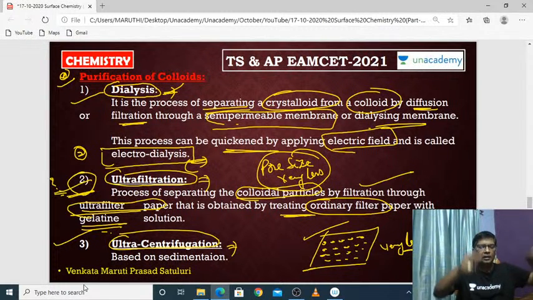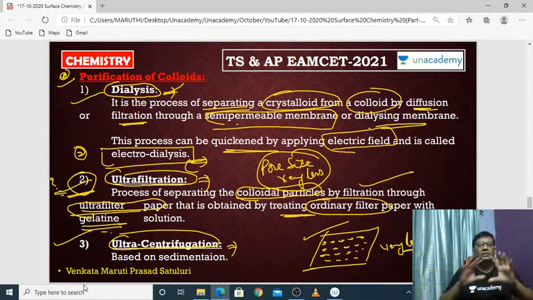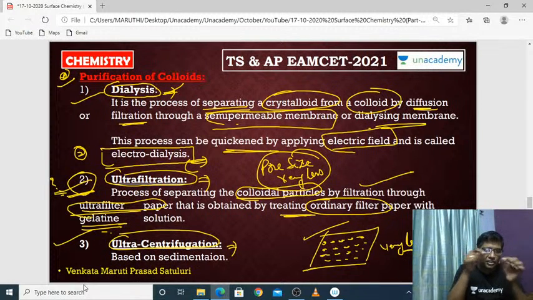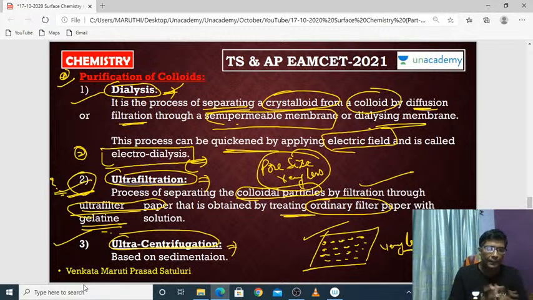If you dip ordinary filter paper into gelatin and dry it, the gelatin enters the big pores. Then automatically the pore size will be reduced with the help of gelatin. That is the main benefit when you are dipping the ordinary filter paper into the gelatin.